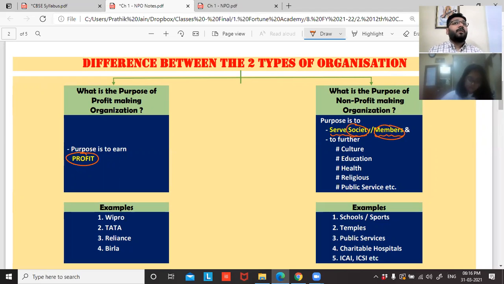For what? To further means what? To promote, to develop the culture of a country. India is known for so many cultural heritages. Yes. To promote that culture, we have so many organizations working.